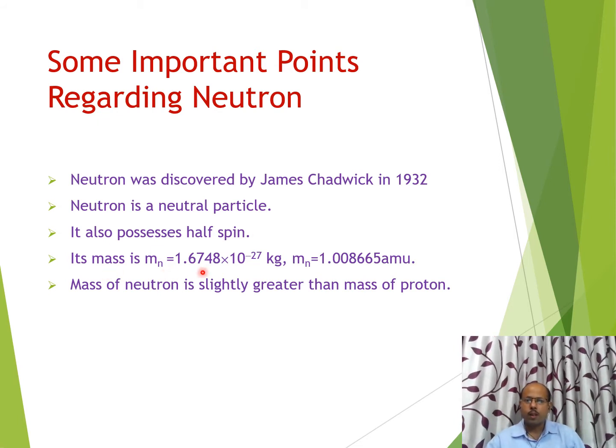Mass of neutron is 1.6748 into 10 to the power minus 27 kg, and in the unit of AMU it can be written as 1.008665. If we compare the mass of neutron and mass of proton, it is observed that they are approximately equal, but if we talk about the exact value, then the mass of neutron is slightly greater than the mass of proton. But roughly we can treat the mass of proton and the mass of neutron as the same.